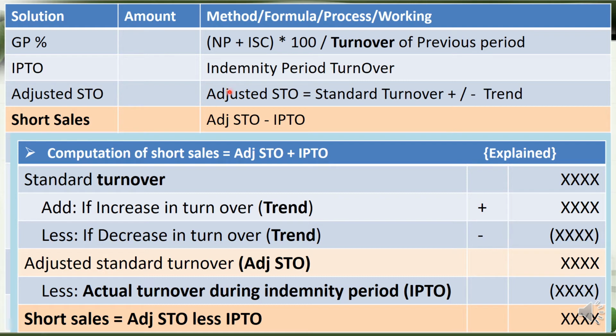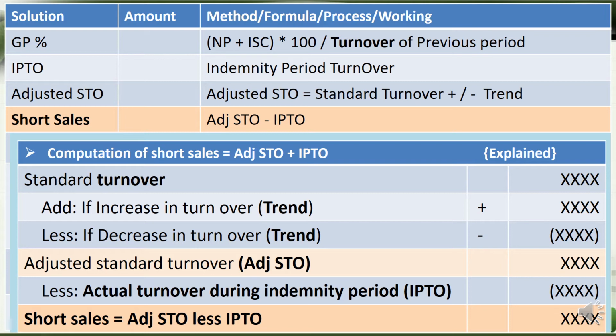For example, if the indemnity period is 4 months, we calculate the standard turnover for 4 months, adjust it with the trend, and then deduct the indemnity period turnover, and we get the short sales.